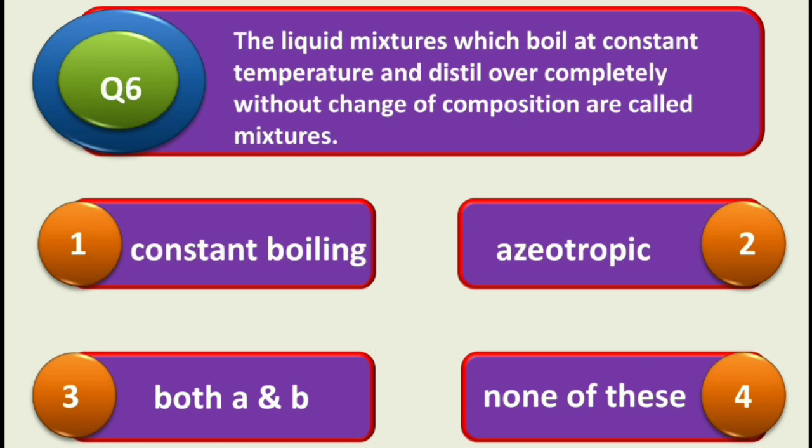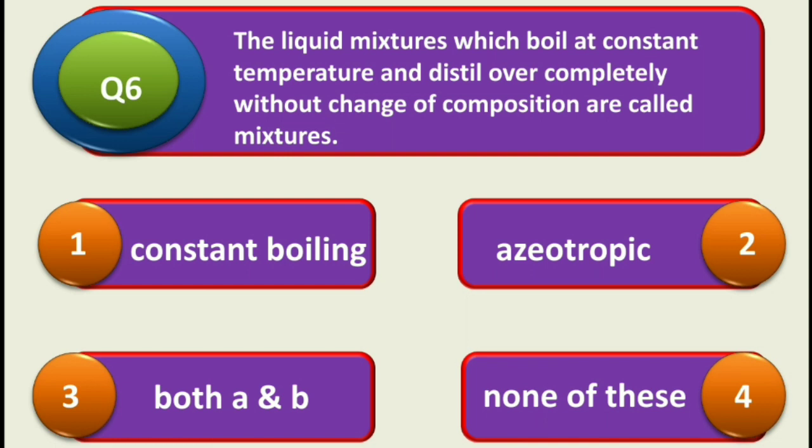The liquid mixtures which boil at constant temperature and distill over completely without change of composition are called, first is constant boiling, second is azeotropic, third one is both A and B, and fourth one is none of these.